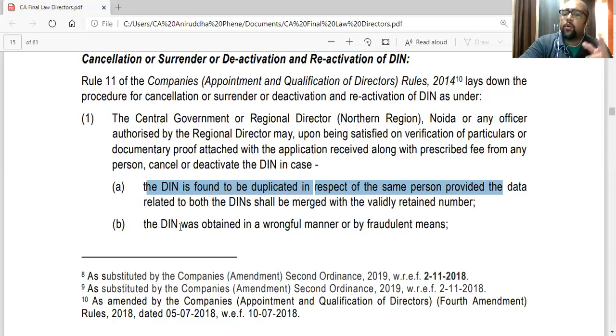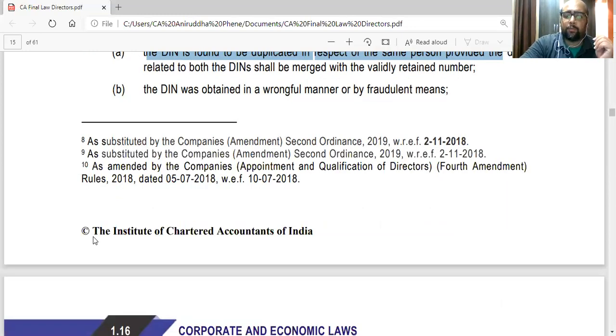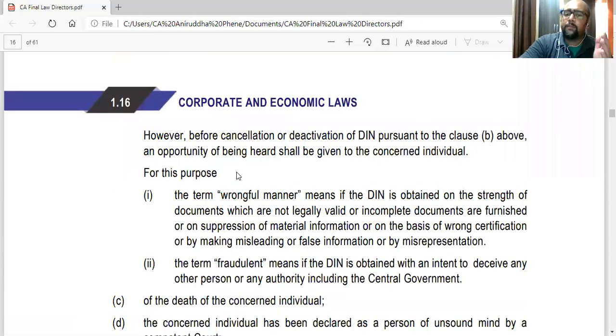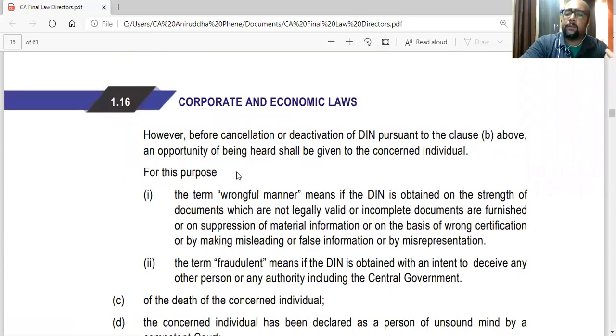Secondly, DIN was obtained in a wrongful manner or by fraudulent means. Obviously, that person won't intimate. Some other person might intimate along with proof. So obviously, before cancelling the DIN, the government will have to give that person whose DIN will be cancelled a reasonable opportunity of being heard, that we have received such information. So give us the reason why we should not cancel your DIN. So show cause why we should not cancel. So they will hear him and they will cancel it.